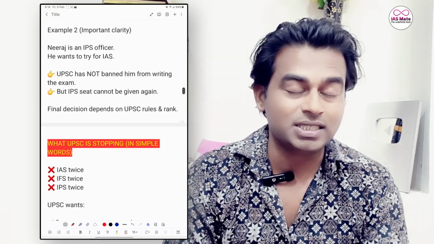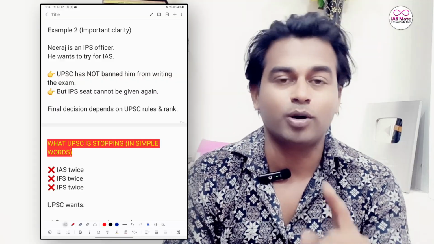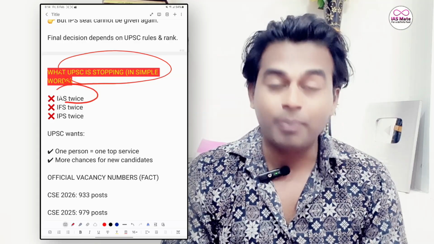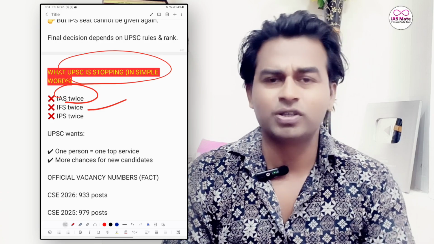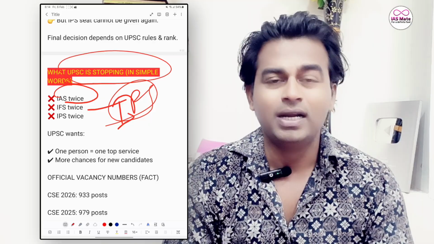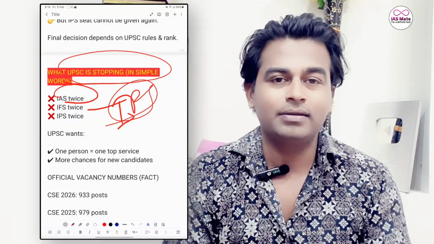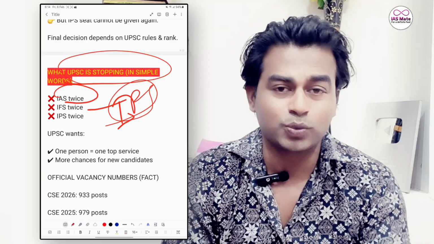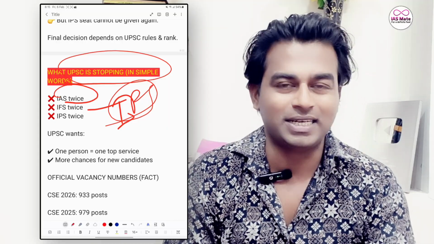UPSC has given these rules and instructed clearly and specifically about the IPS. This is what UPSC is stopping: you cannot become IAS twice, IPS twice, or IFS twice. Most of the students, once they become IPS, want to become an IAS officer, so they reappear for the exam, and if they crack it but can't get an IAS job, they want to become an IPS again because they have already been an IPS officer. But it won't work now, in 2026.